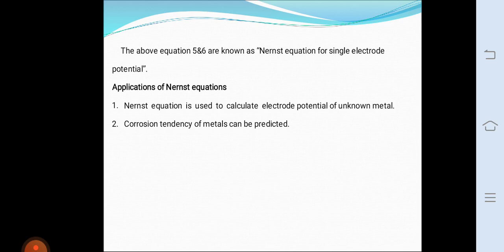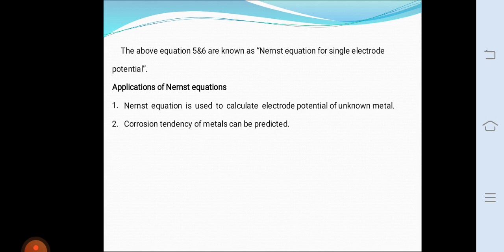Measurement of single electrode potential. It is impossible to determine the absolute value of a single electrode potential, but we can measure the potential difference between two electrodes potentiometrically by combining them to form a complete cell. For this purpose, a reference electrode is used. The standard hydrogen electrode is the commonly used reference electrode whose potential has been fixed as 0. The EMF of the cell is measured and it is equal to the potential of the electrode. In some cases, the saturated calomel electrode is used as the reference electrode.